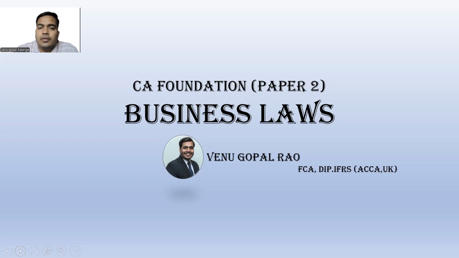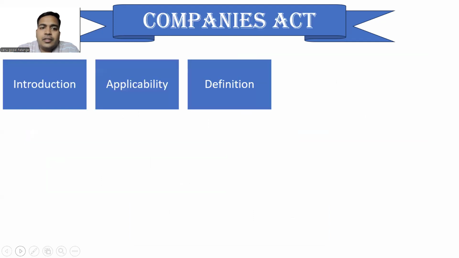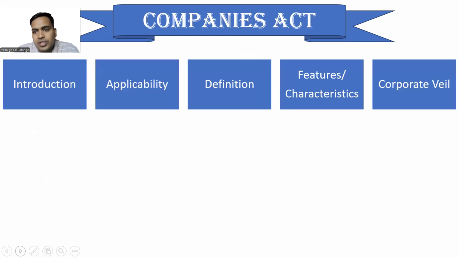Hi students, today in this video we will be discussing chapter 6, which is the Companies Act. In this chapter there are 13 aspects which we are going to discuss. It starts with the introduction, why the Companies Act was introduced, Companies Act 2013 got introduced, applicability, to whom this act is applicable, and the definition of a company as per a few professionals and also as per the act.